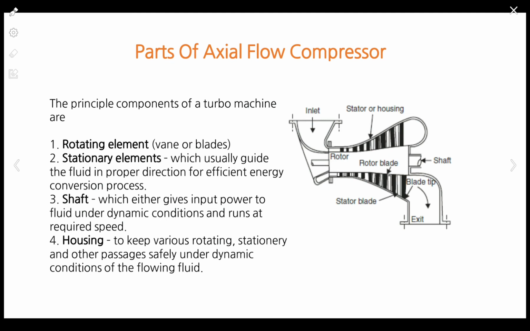Now next, let's see the parts of an axial flow compressor. As we already have seen, we have stationary and rotating blades. The rotating elements of axial flow compressors are the vanes or blades of the compressor.